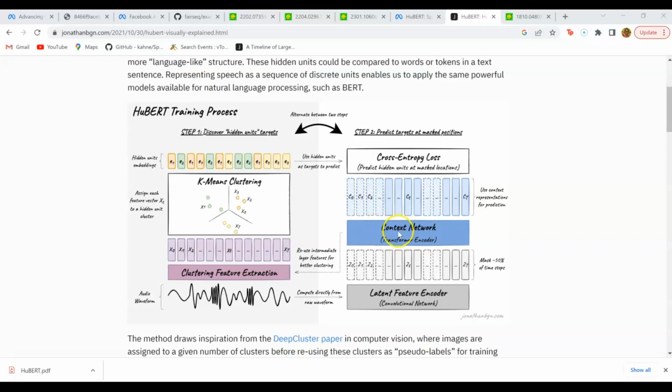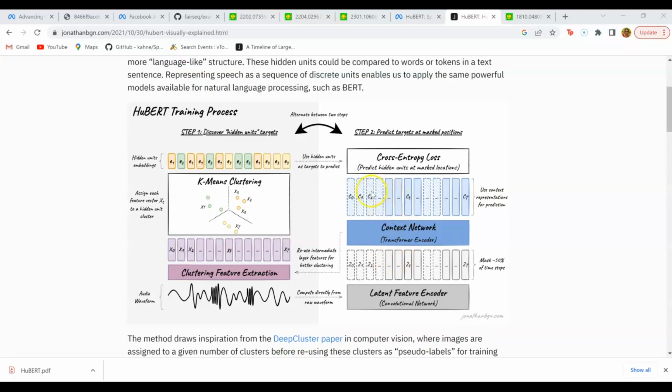Then this context network, during the training process, learns to predict the output. Specifically, we're interested in knowing what the model predicts for the units that were masked.